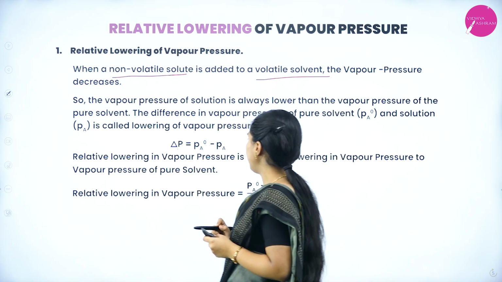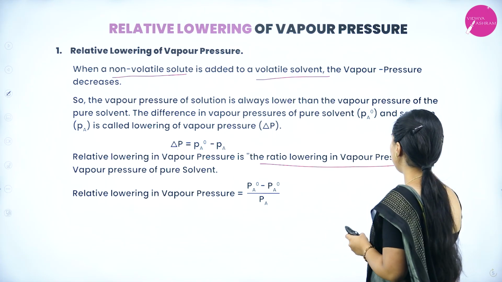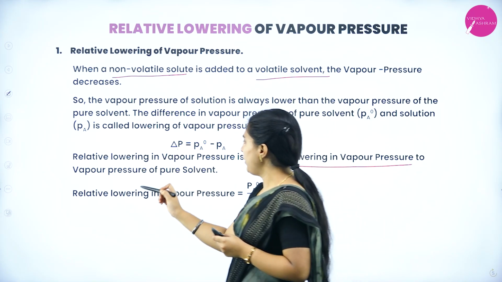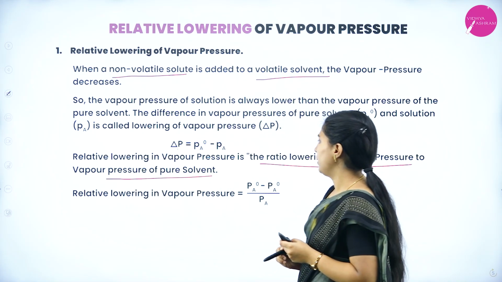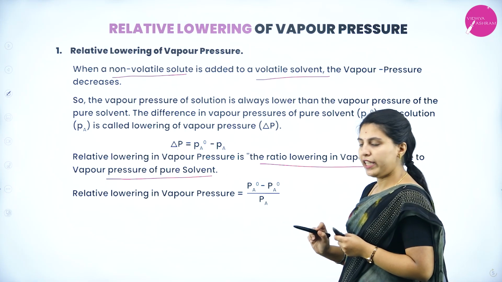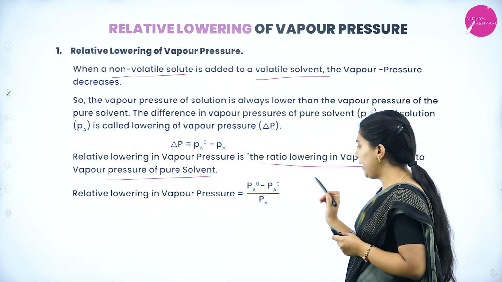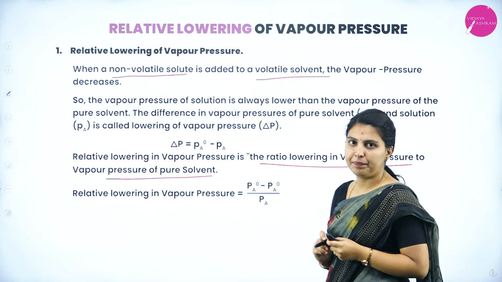Relative lowering in vapor pressure is the ratio of lowering in vapor pressure to the vapor pressure of the pure solvent. So, the overall expression is (PA0 minus PA) divided by PA0.